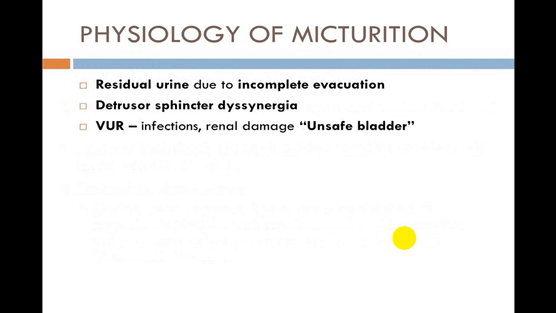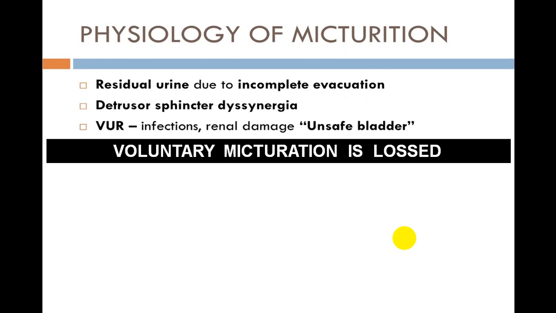Because it empties incompletely, residual urine is very frequently present, but the quantity of residual urine is very small. Very rarely do you come across detrusor sphincter dyssynergia. Vesico-ureteral reflux is very uncommon, but whenever it is present, it gives rise to infection and produces damage to the kidney because of ascending infection, and that's why it is also called an unsafe bladder. Voluntary micturition cannot be done because there is no stimulus from the higher center.